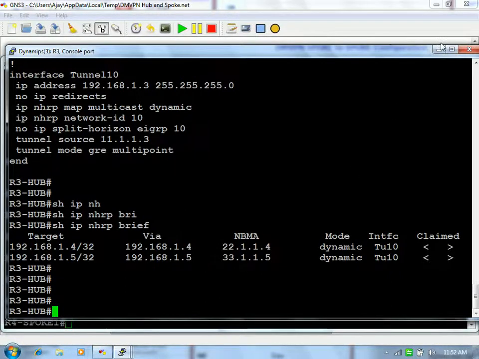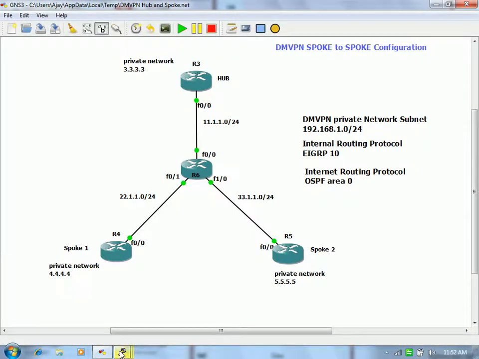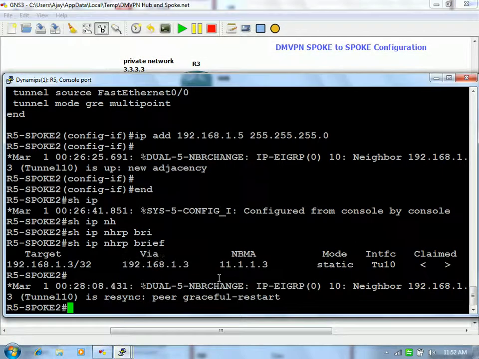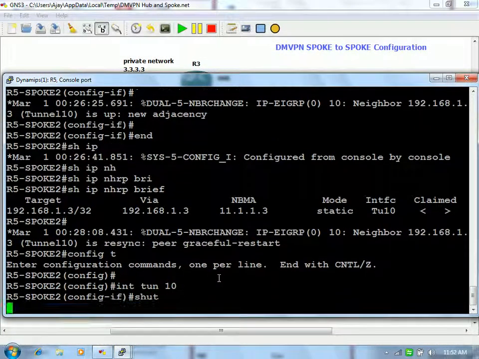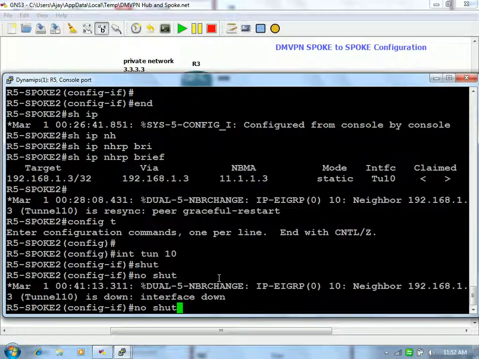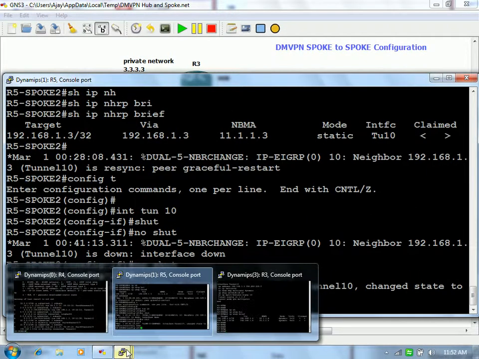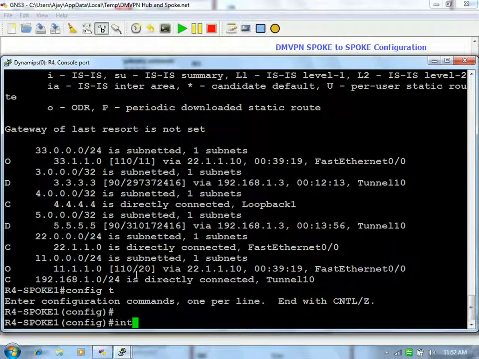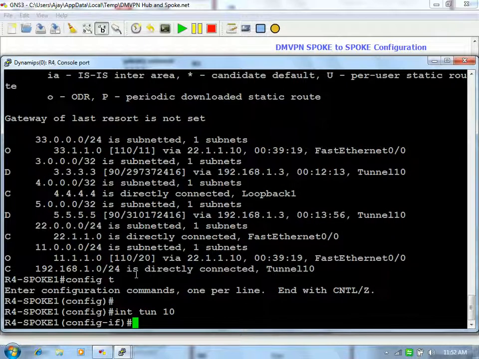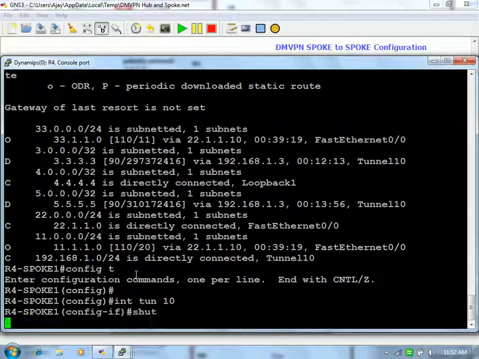Let's re-register it. Shut down the tunnel interface and re-register it. R4 and R5. Interface tunnel, shut down. Sir, if you ping, taking the source 4.4.4.4, when pinging with this source, you are getting destination 5.5.5.5 and taking source as 4.4.4.4.